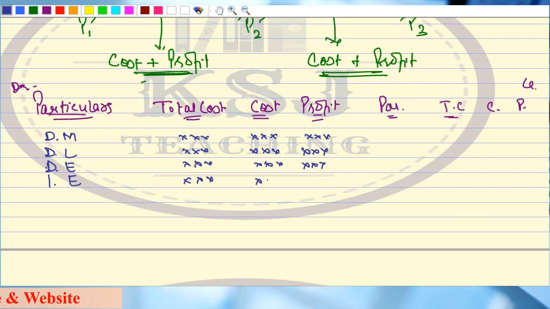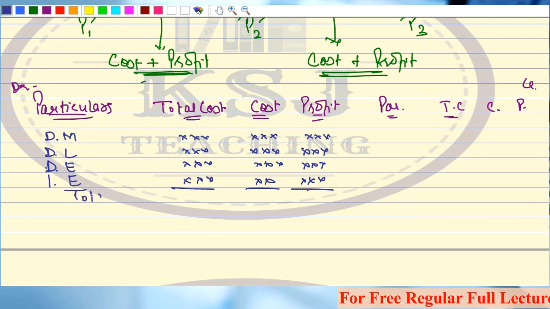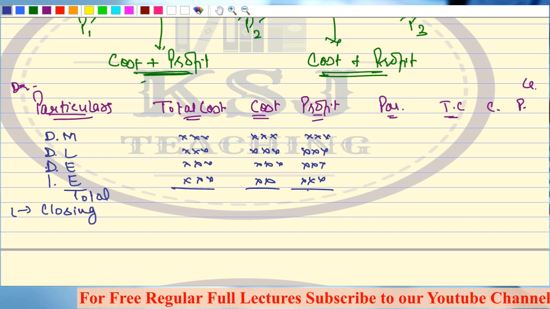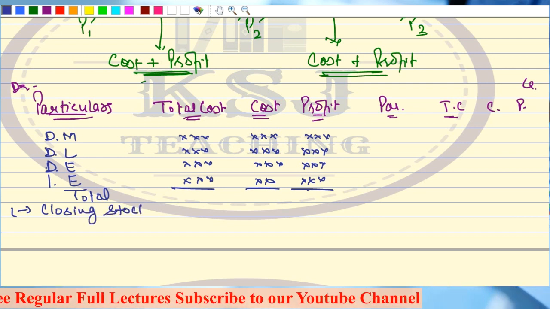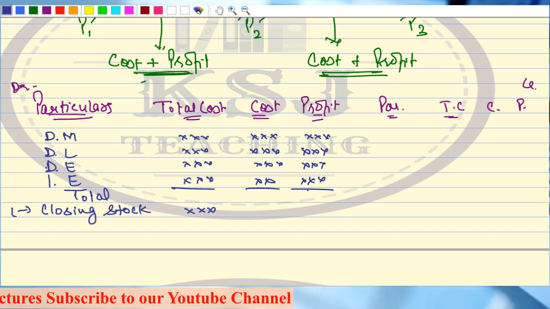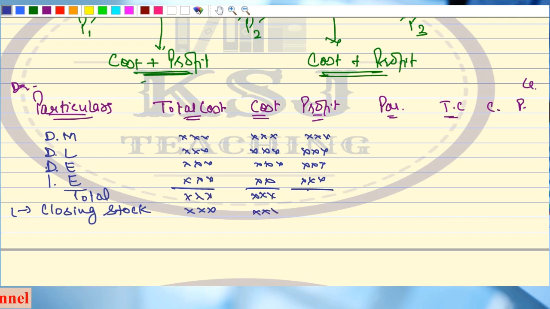Okay. Then what we are going to do is, this is the total cost, these are the totals, right? Out of this, we are going to reduce the closing value, closing stock. If there is any closing stock, because the profit on that closing stock is still not realized, that closing stock is still lying in that particular process only, so the profit has not been realized.